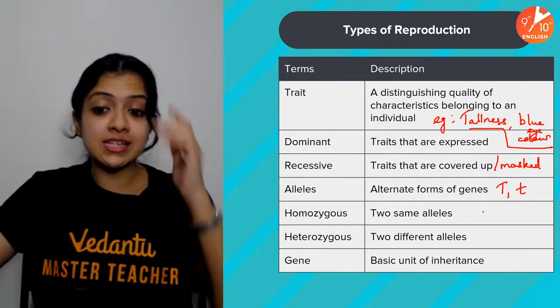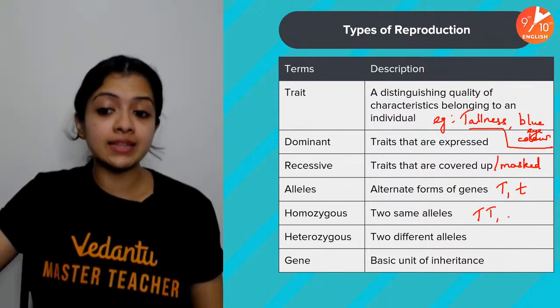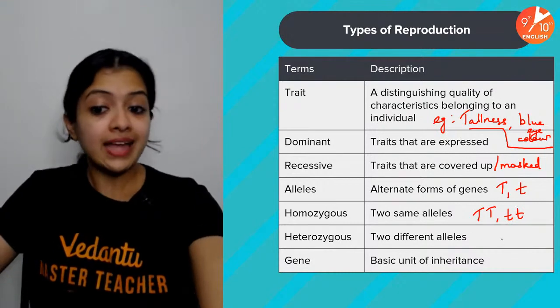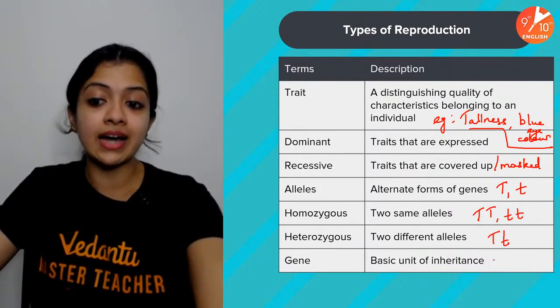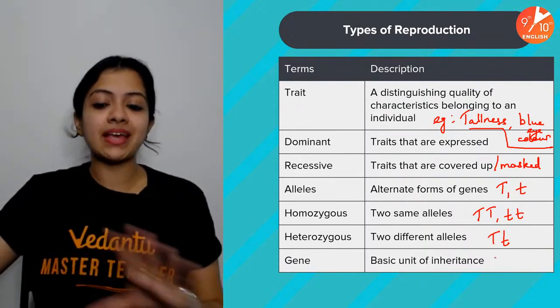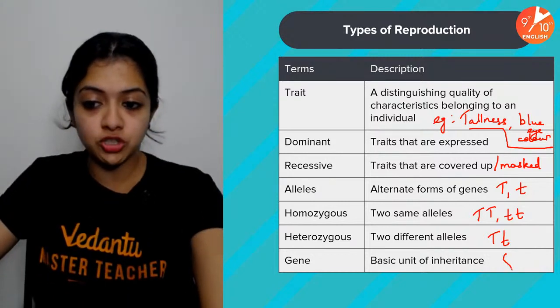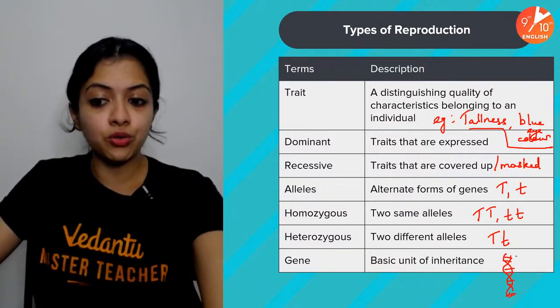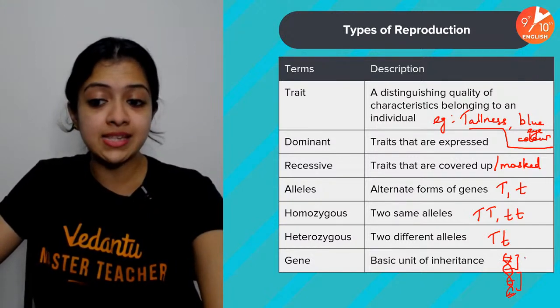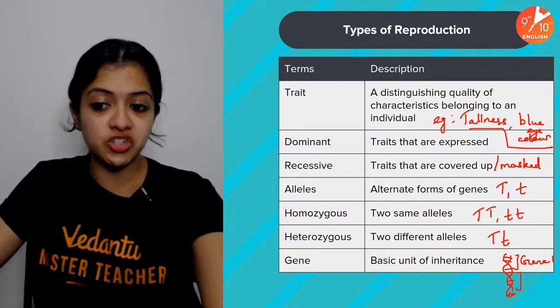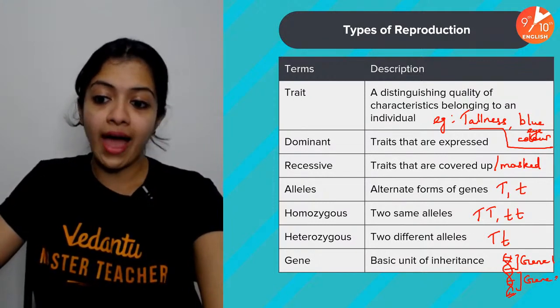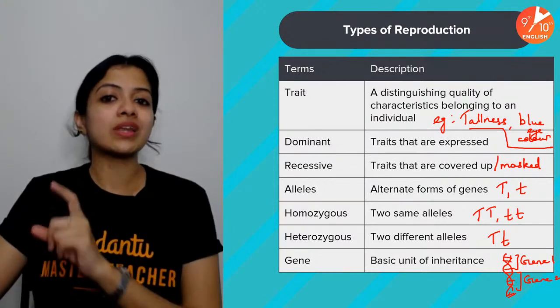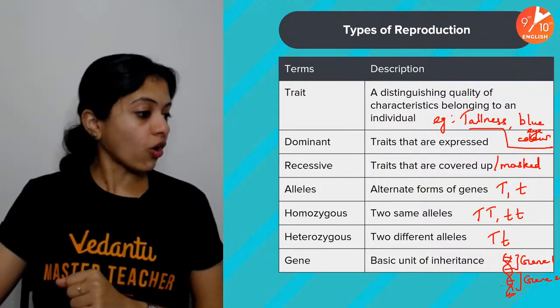Now, homozygous is when the two alleles are the same, something like this. Heterozygous is when the two alleles are different. Gene is the basic unit of inheritance. Now remember, children, if this is DNA, the DNA molecule has got different segments which are called genes. So this is gene 1, this is gene 2, and so on. The basic unit of inheritance is what we call gene.